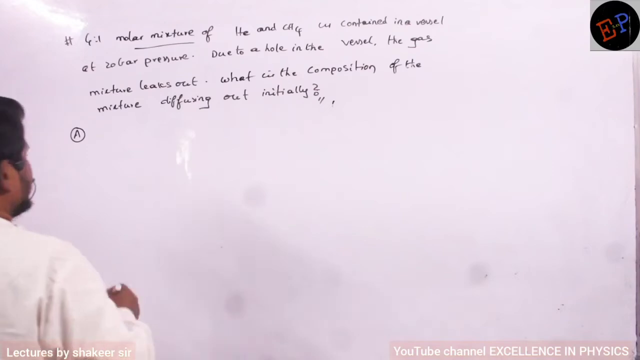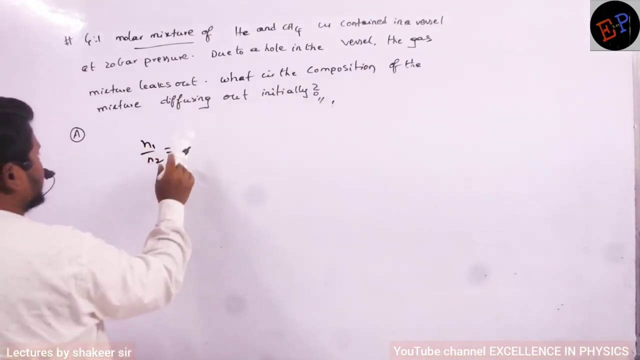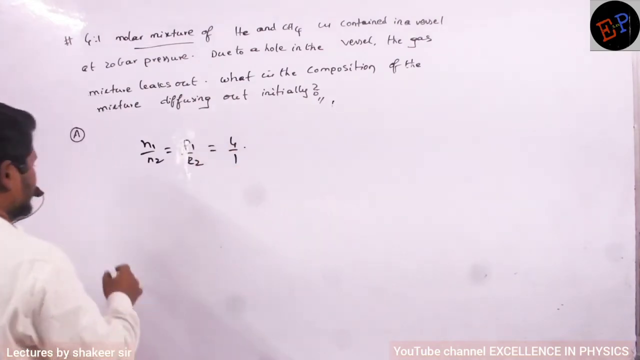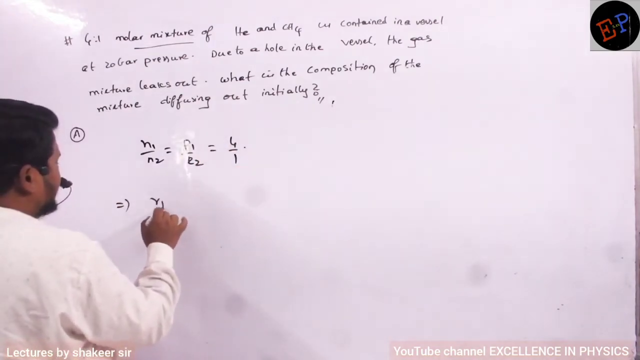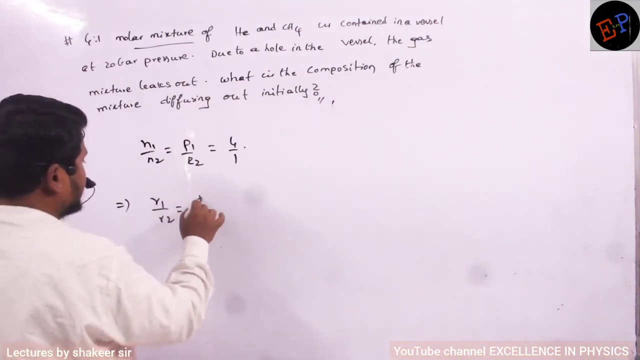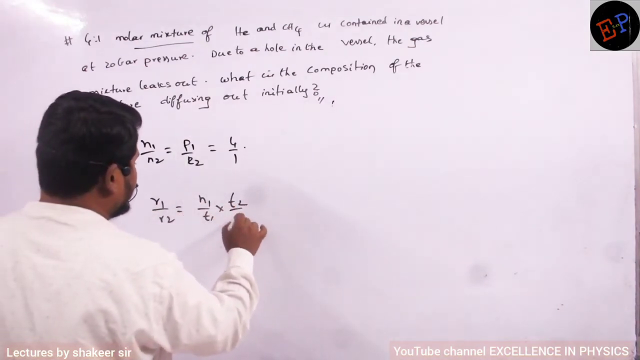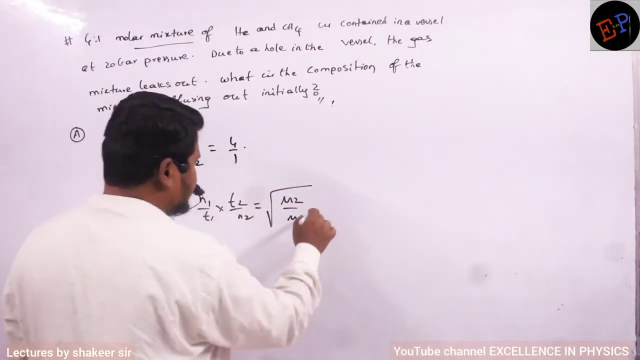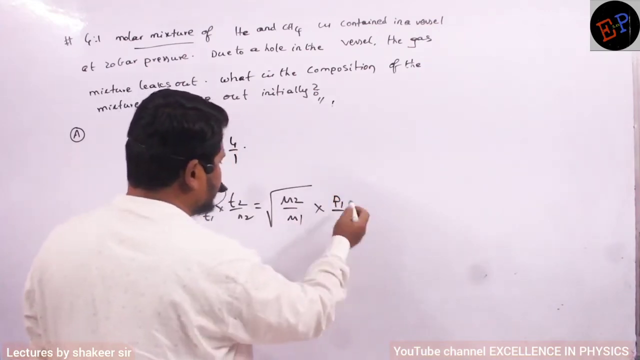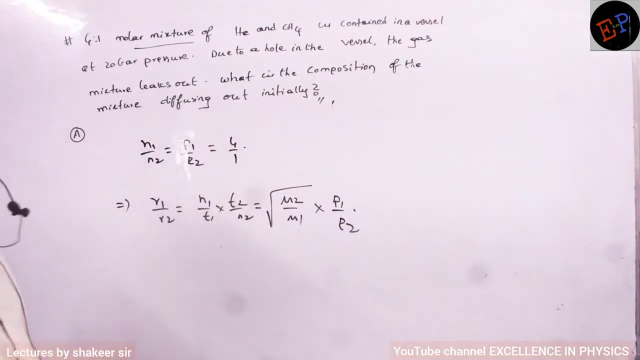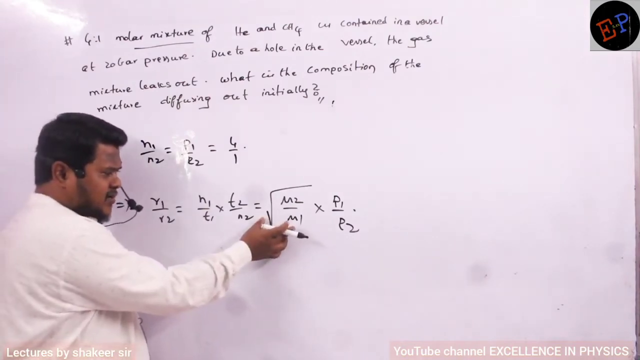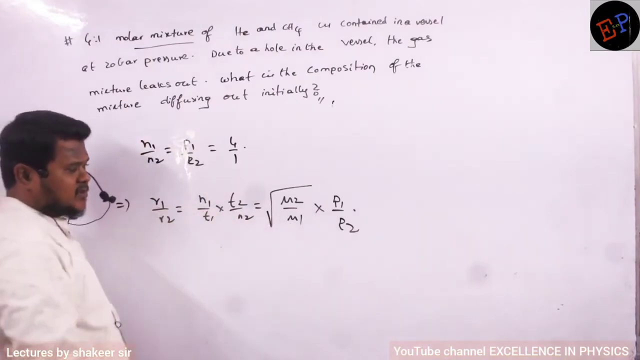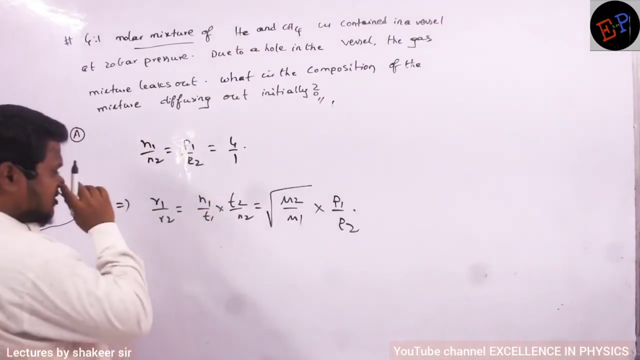Here n1 by n2 is equal to P1 divided by P2, which is equal to 4 by 1. Therefore the equation for the rate of diffusion R1 by R2 is n1 by t1 multiplied by t2 divided by n2, equal to the square root of M2 divided by M1. And here pressure is a variable, so I will write P1 divided by P2. This is the additional equation. If pressure is not a variable, there is no need for P1 by P2. But here the number of moles are different, so pressure also will vary. Now just do this calculation.